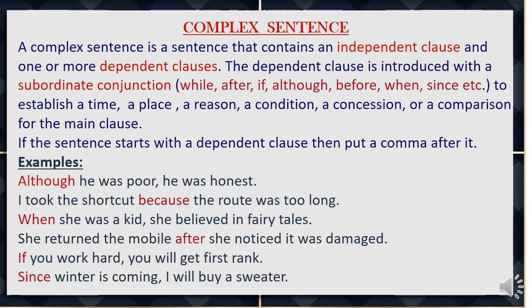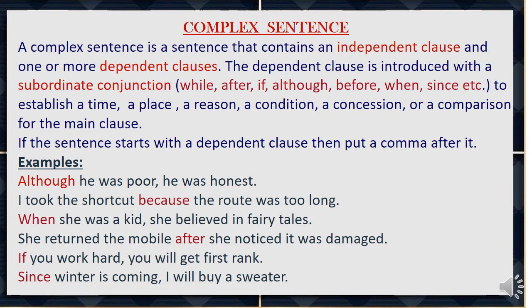Although he was poor, he was honest. Although he was poor is a dependent clause started with a subordinate conjunction, although, and although he was poor is depending on the main clause or independent clause, he was honest. So we can say although he was poor, he was honest is a complex sentence.